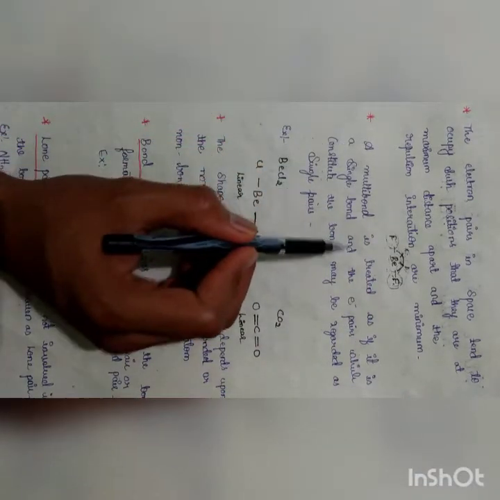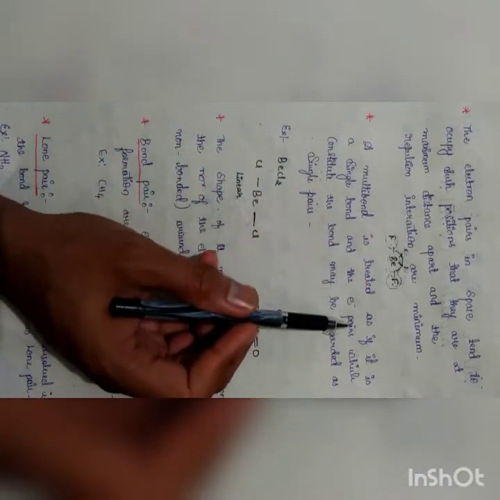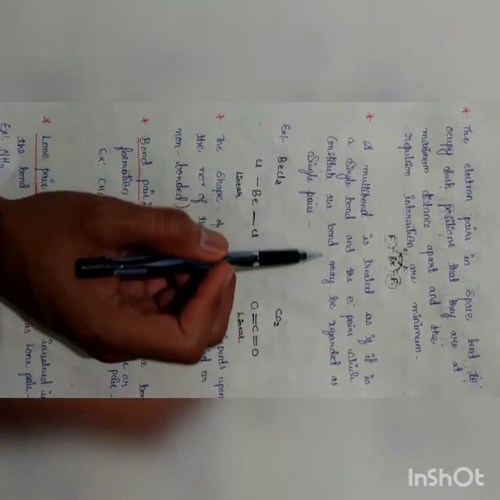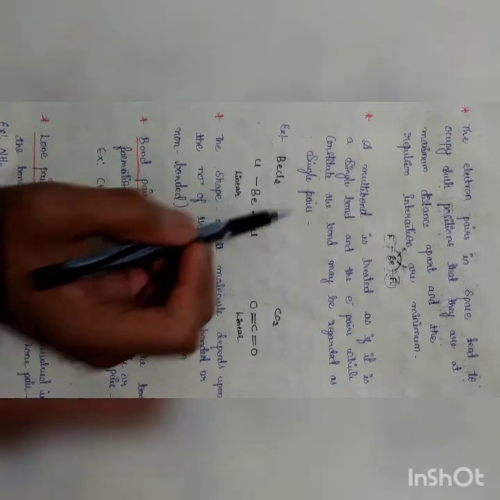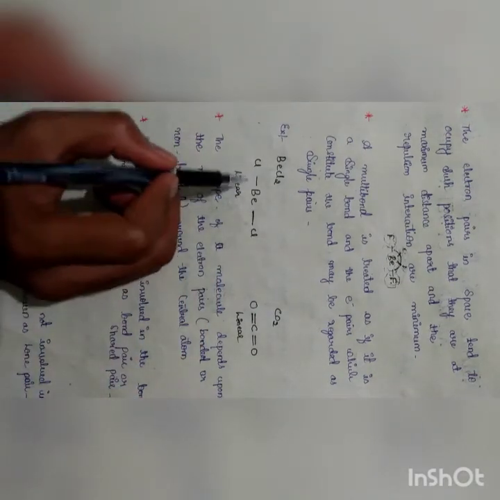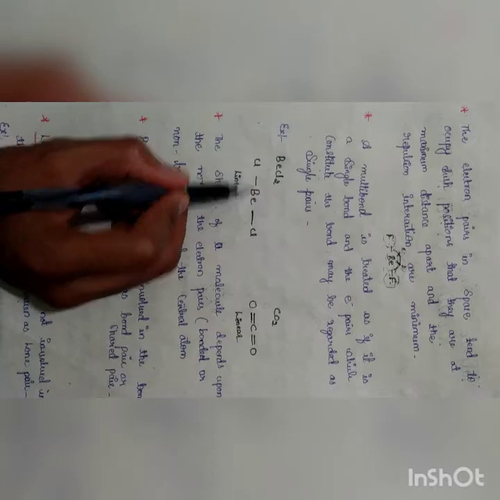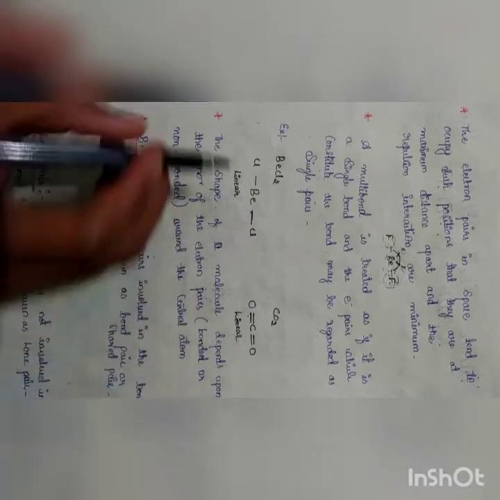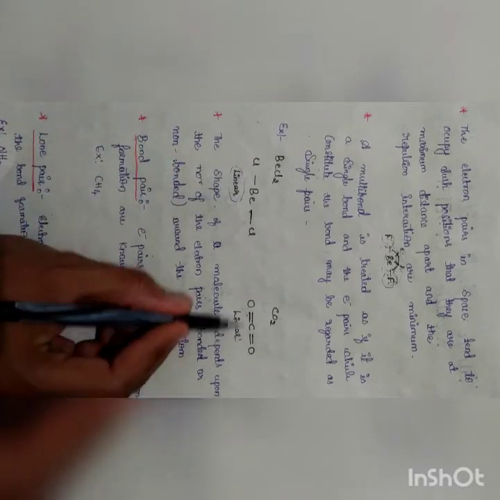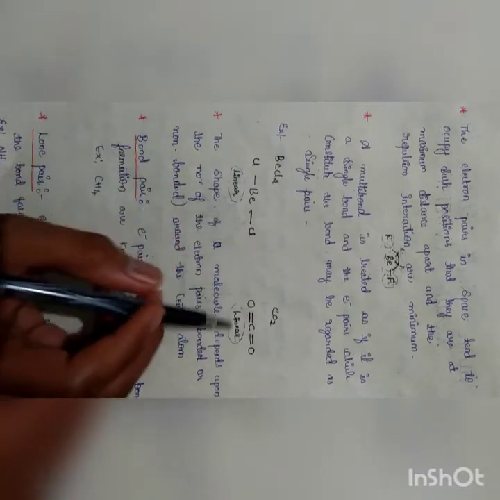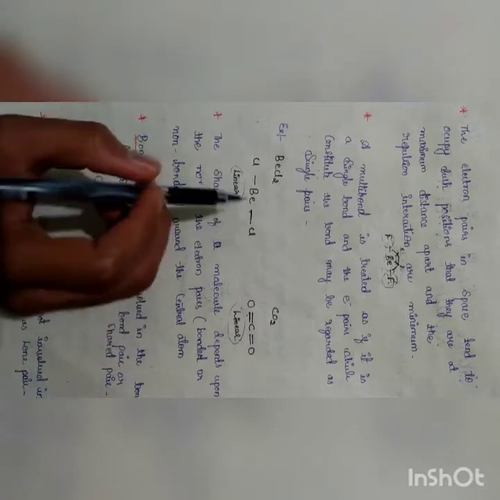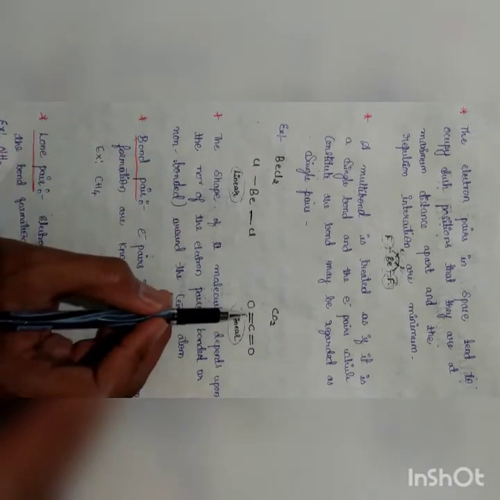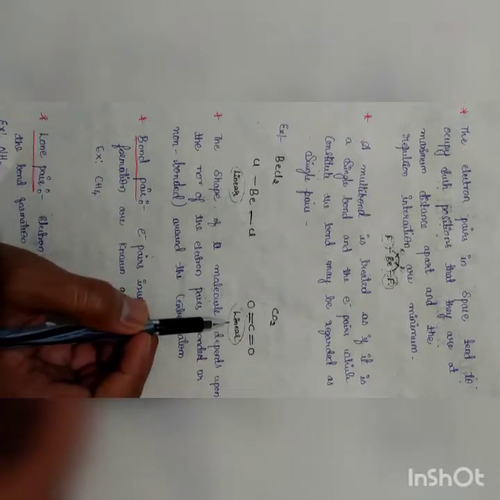A multiple bond is treated as if it is a single bond, and the electron pairs which constitute the bond may be regarded as a single pair. Let us understand with an example. BeCl2 has single bonds and carbon dioxide contains double bonds, but the shape is the same. There is no difference in shape. With single bonds it is linear, and with double bonds it is also linear.